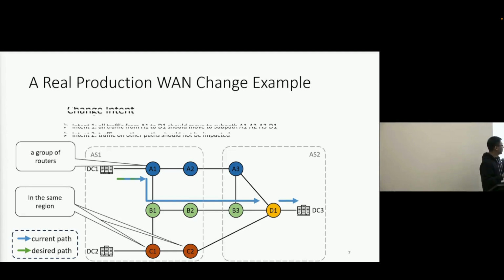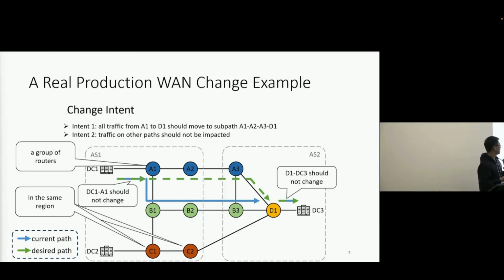Now the operator wants to make a change to this network, to optimize the forwarding path such that the traffic from A1 to D1 will follow a shorter path shown in green, which is A1, A2, A3, and D1. Note that the subpaths from DC1 to A1 and also D1 to DC3 should not be changed. And also, as the second intent, the traffic on other forwarding paths should stay the same during the change.